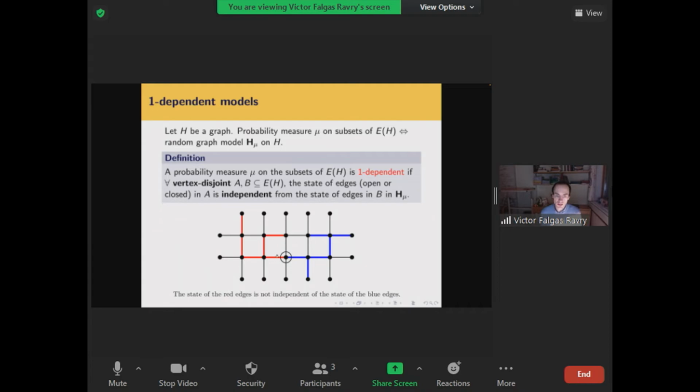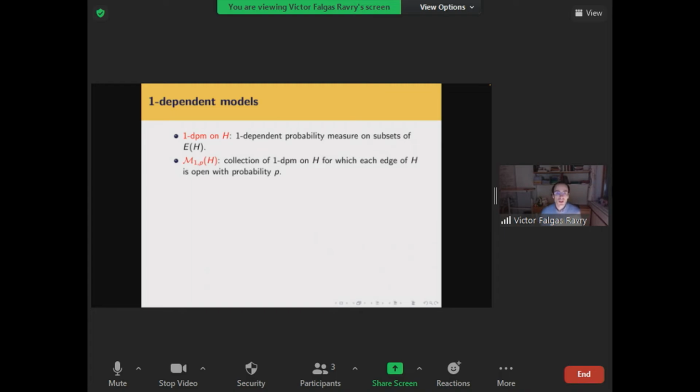So for example, knowing that this red edge here is open might tell me that this blue edge is more likely to be open. A good way to think about one-dependent models is informally that these are models where the randomness resides inside the vertices. So the randomness comes from the vertices, and therefore what happens inside disjoint sets of vertices is independent.